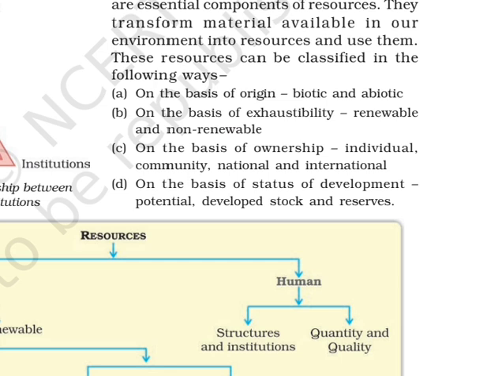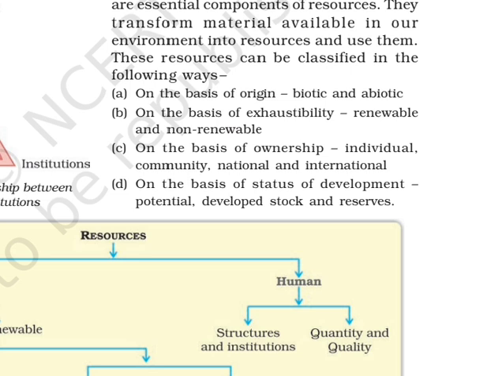Renewable resource means which get renewed very easily. We don't have to get bothered about their usage. But the non-renewable will take millions, billions of years. So we have to be careful. Third one is on the basis of ownership. Who can be the owner of particular resources? Like an individual can be the owner. A whole community can be the owner of any particular resource. National level means the national government of the country can be the owner, or international, where two, three or more countries can become the owner of a particular resource.